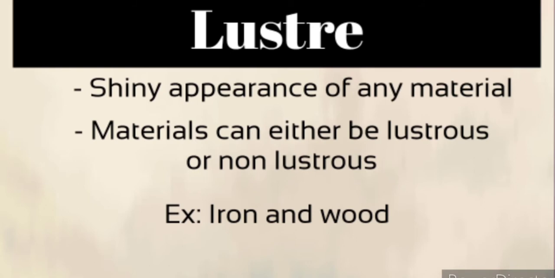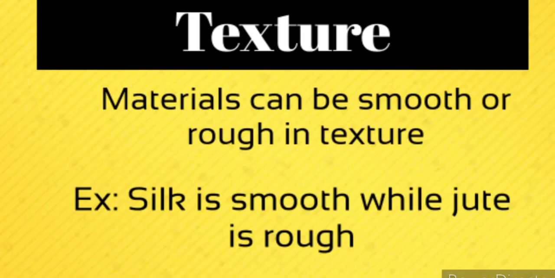A material can be either lustrous or non-lustrous, for example, iron and wood. Okay. Next is the texture. Texture is the feeling of that material. That means if we touch the material, what feel do we get?